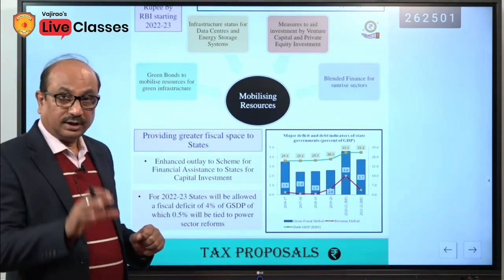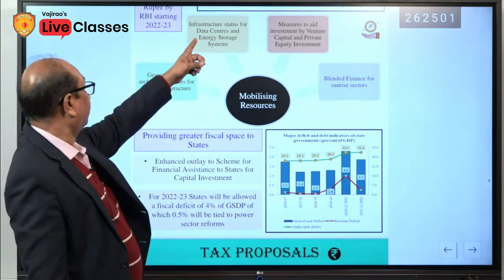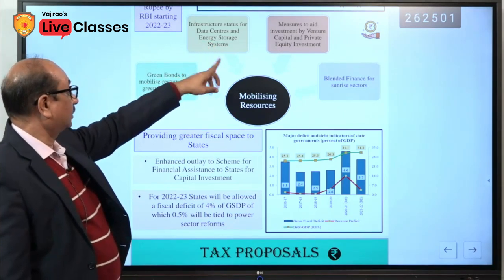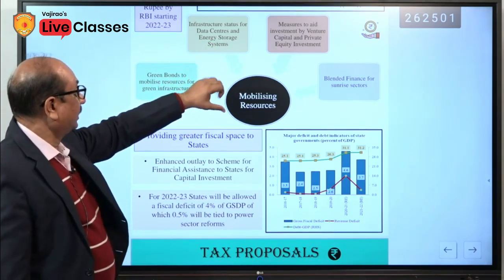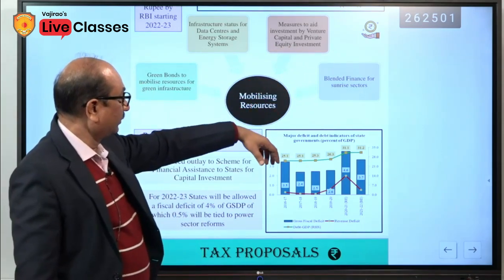Green bonds for the green infrastructure. Infrastructure status for data centers. So, in this way they will benefit. Measures to aid investment by venture capital fund, okay.